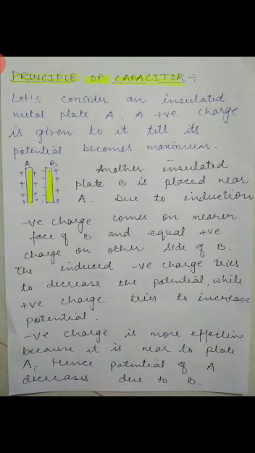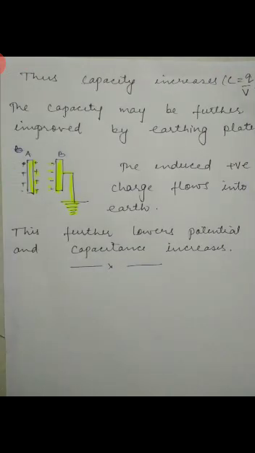The potential of A will decrease due to the effect of the induced negative charge. Why? Because it is nearer to plate A in comparison to the positive charge. Thus the capacity will increase. Why? Because with the help of the formula C is equal to Q upon V, if potential is decreasing, that means capacitance is increasing.